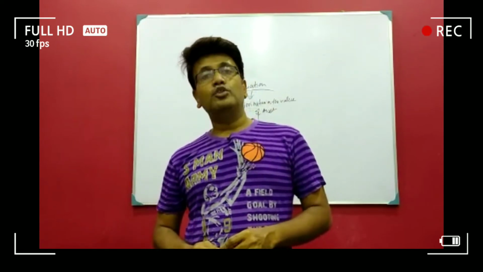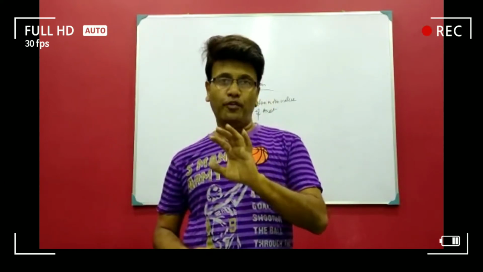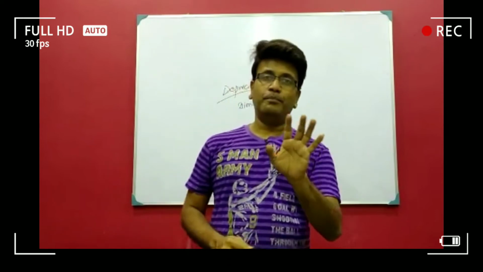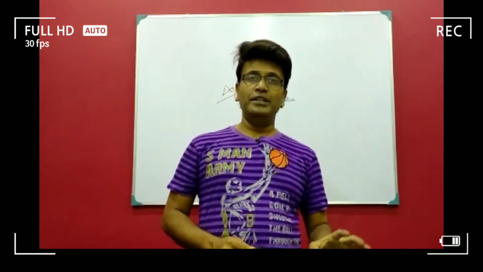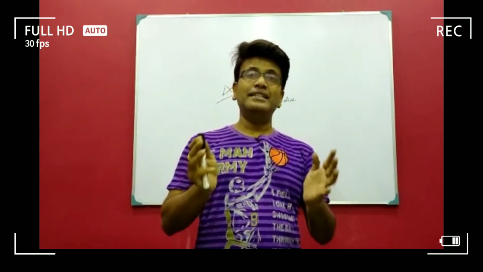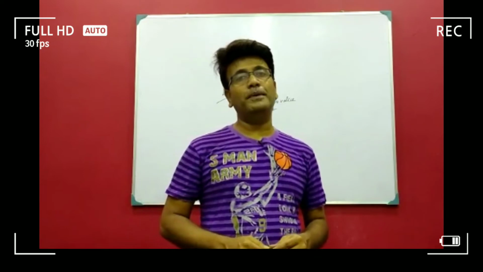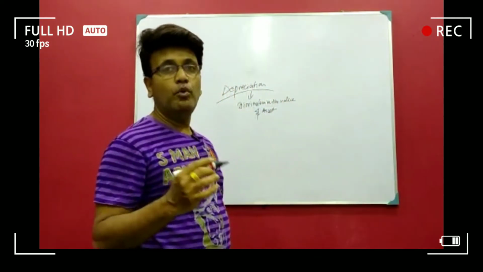So you have to keep aside some amount every year, so that you can accumulate enough fund to purchase the same type of asset. So what is depreciation? Depreciation is an allocation of funds. From the profit you are keeping aside some portion of amount and creating a fund, so that you can purchase the same type of asset. Suppose I give you an example so that it will be more clear.